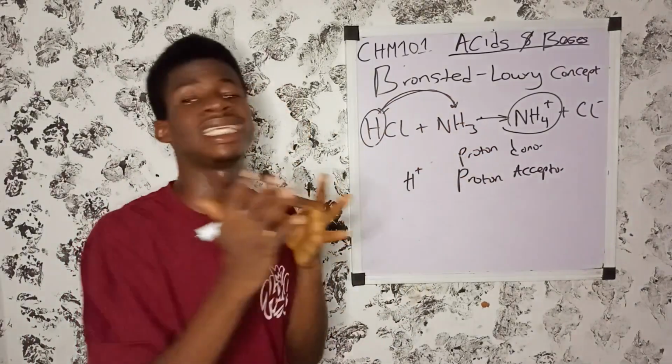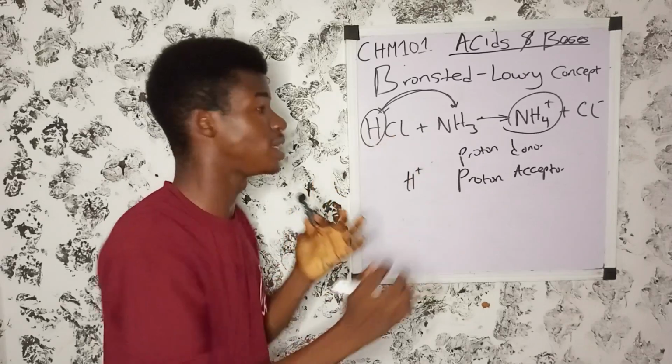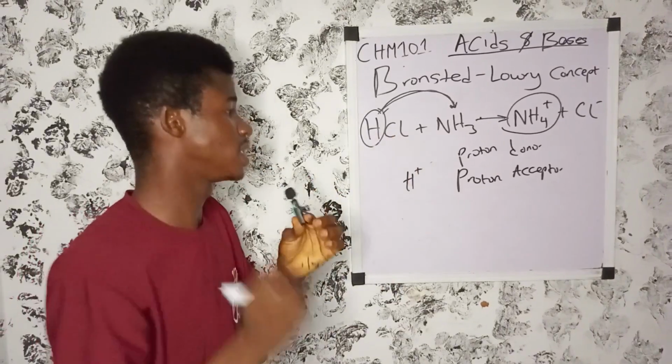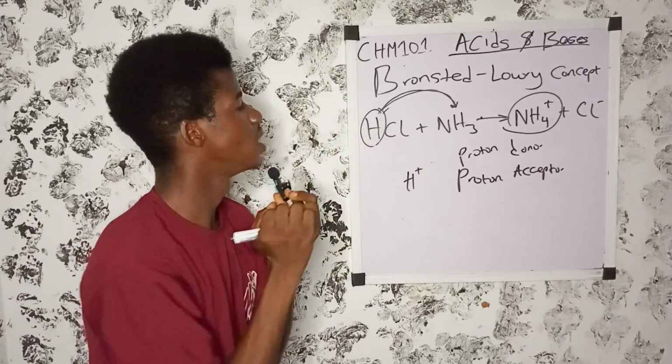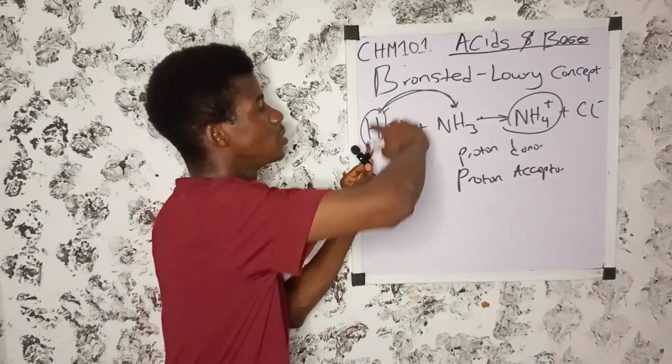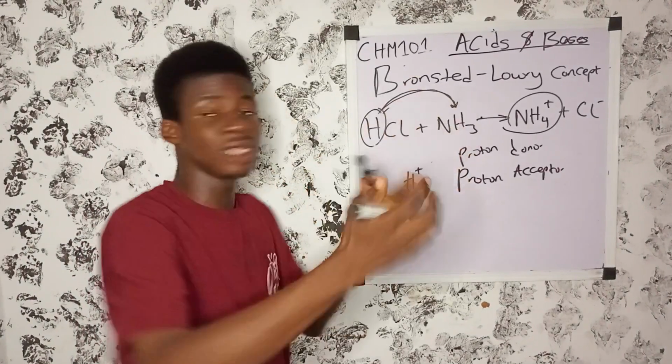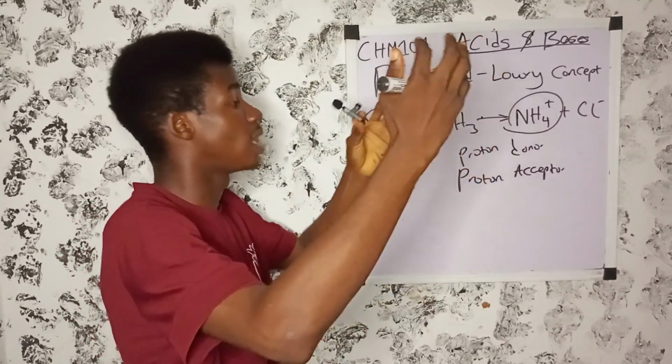Ammonia here is the base. According to Bronsted and Lowry, a base is a substance that would accept proton. Hydrochloric acid donates proton to ammonia, and ammonia accepts the proton.